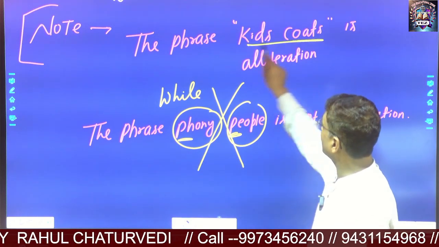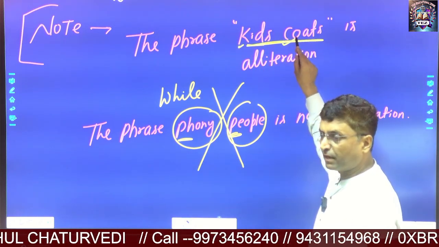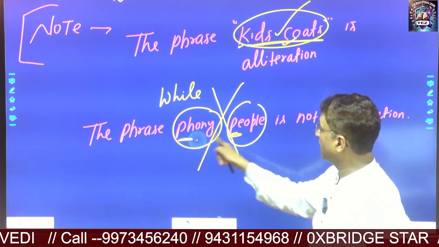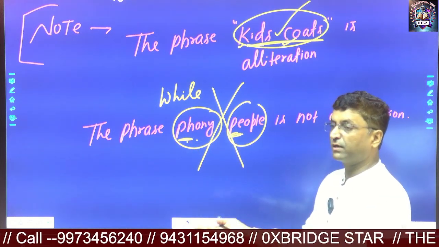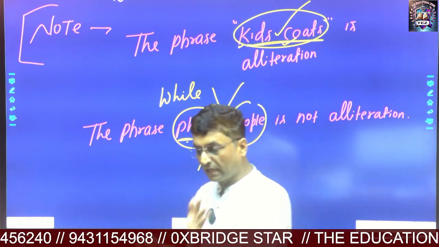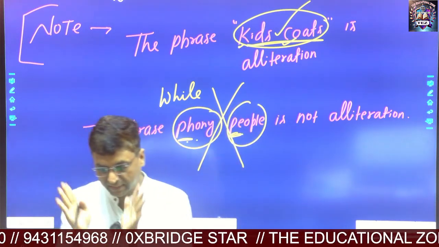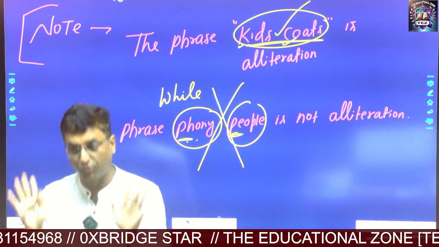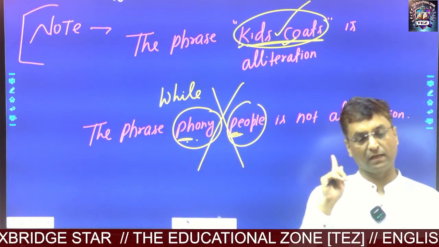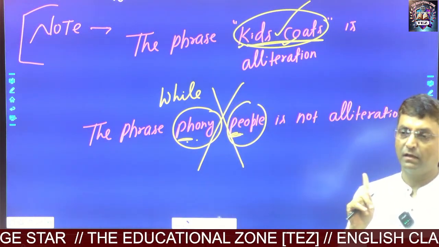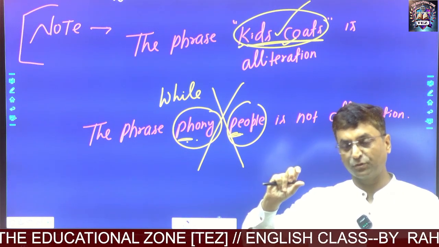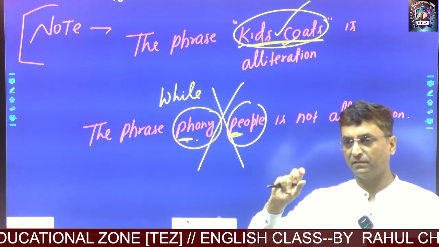So in this phrase, you notice that initial sound was the same. Of course, it was an example of alliteration. But here you notice that initial sounds are not the same. So it is not an example of alliteration. So what is alliteration? Alliteration is talking about the repetition of initial consonant sound. It does not talk about the repetition of initial consonant letter. I hope you are getting it about alliteration. So this is a very important figure of speech. You will have to take care about these figures of speech. Got it? Thank you.